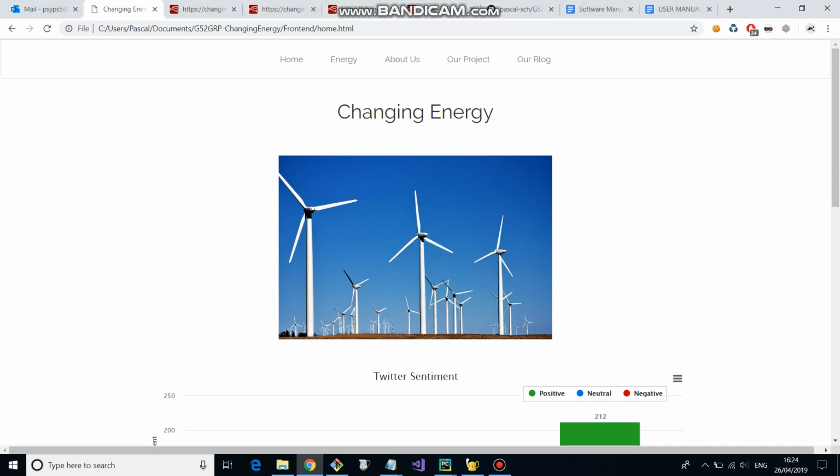My name is Pascal Schlatter from Group 8 at the University of Nottingham, and a project that we've been working on is called Changing Energy, which was done in conjunction with Changing Energy and IBM. The goals of these projects were to do some sentiment analysis on social media for specific topics, and then on top of that also try and predict energy prices amongst various factors through Watson machine learning.